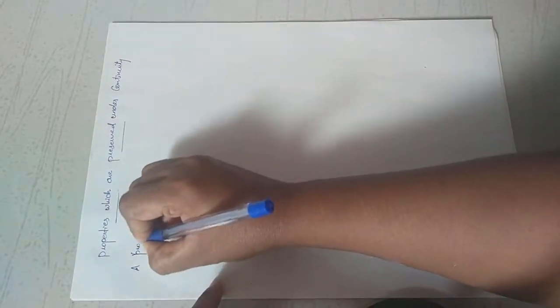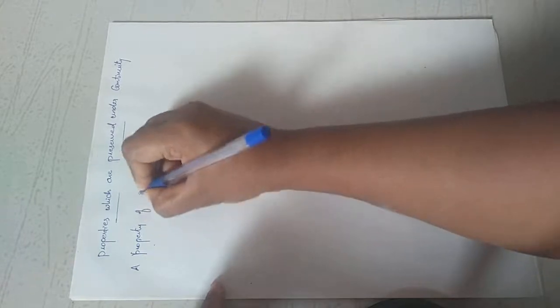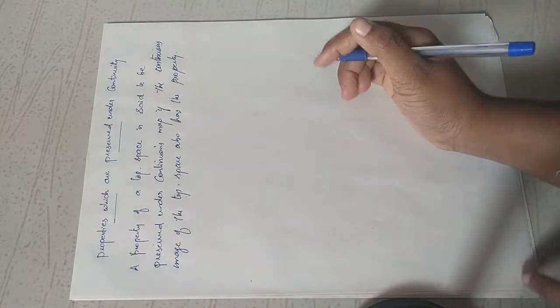That means a property of a topological space is said to be preserved under a continuous map if the continuous image of the topological space also has that property.